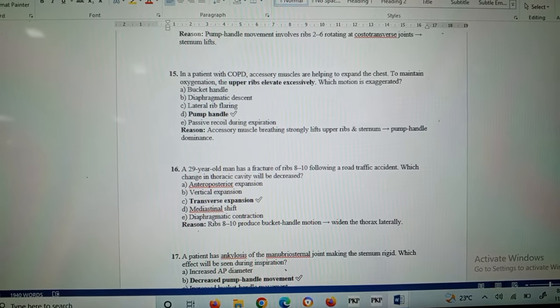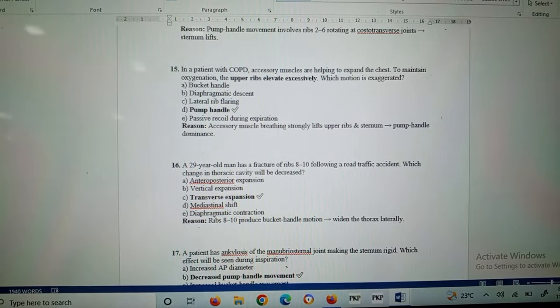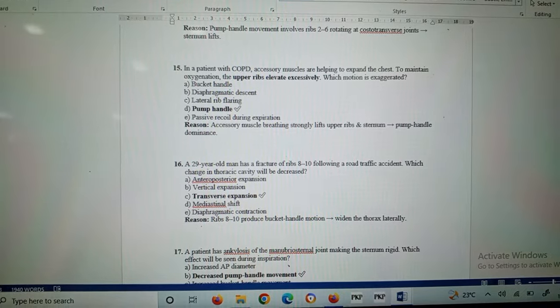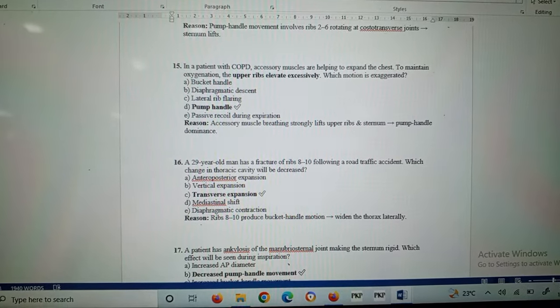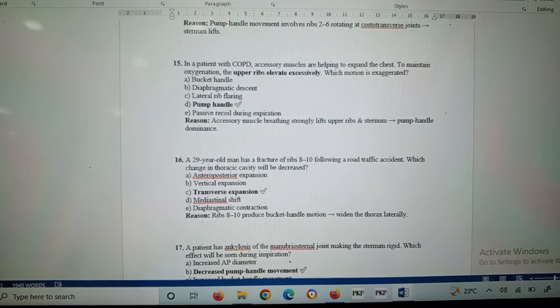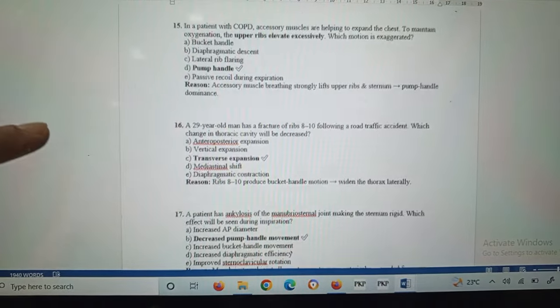Question number 15: in a patient with COPD, accessory muscles are helping to expand the chest. To maintain oxygenation, the upper ribs elevate excessively. Which motion is exaggerated? Pump handle motion is exaggerated. Accessory muscle breathing strongly lifts the upper ribs and the sternum. So this is the pump handle dominance here.